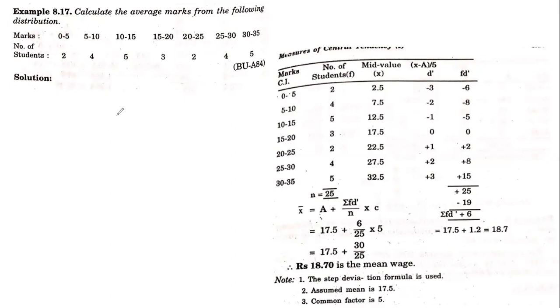So the midpoint or x is calculated as x is equal to lower limit plus upper limit divided by 2. In other words, it is the average of upper and lower limit. For example, 0 plus 5 divided by 2 is 2.5, 5 plus 10 divided by 2 is 7.5, 10 plus 15 divided by 2 is 12.5. So that is how you're going to calculate the midpoint values here.